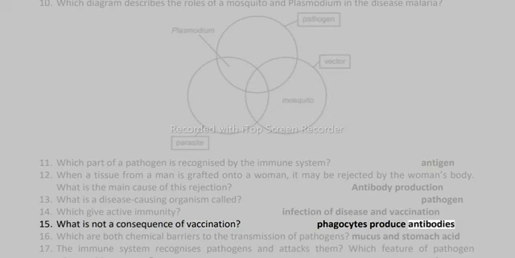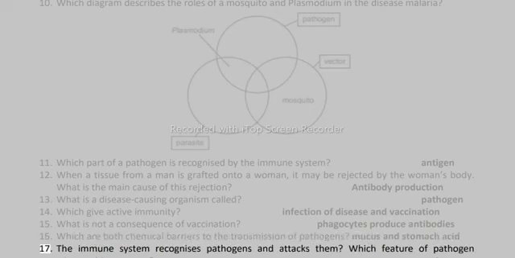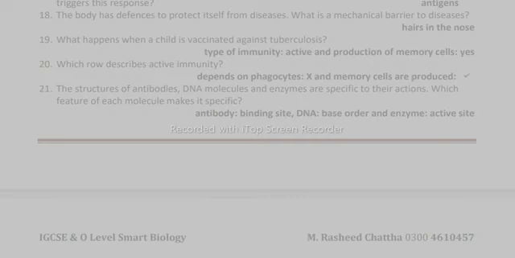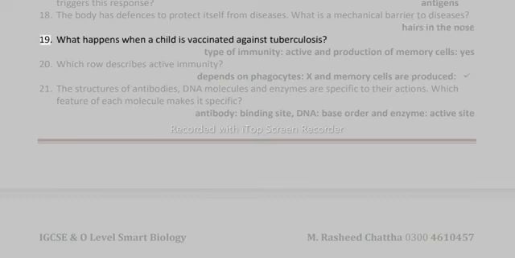Phagocytes produce antibodies. 16. Which are both chemical barriers to the transmission of pathogens? Mucus and stomach acid. 17. The immune system recognizes pathogens and attacks them. Which feature of pathogen triggers this response? Antigens. 18. The body has defenses to protect itself from diseases. What is a mechanical barrier to diseases? Hairs in the nose.